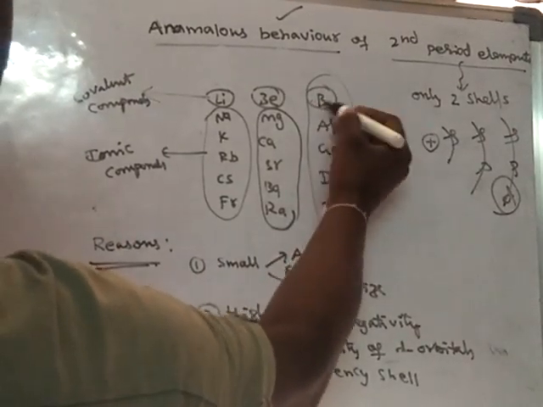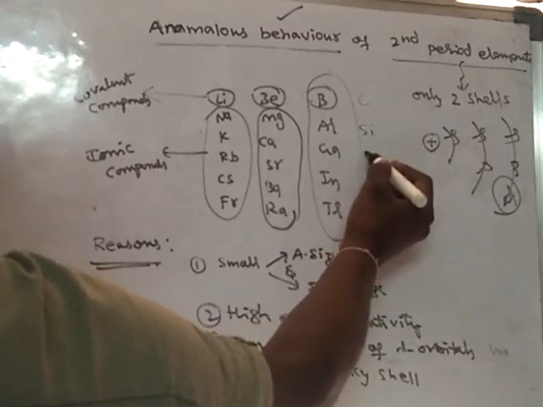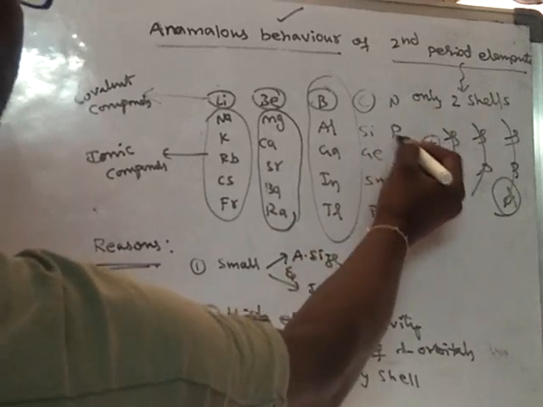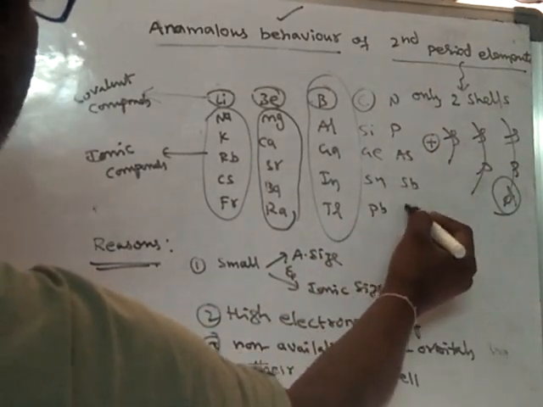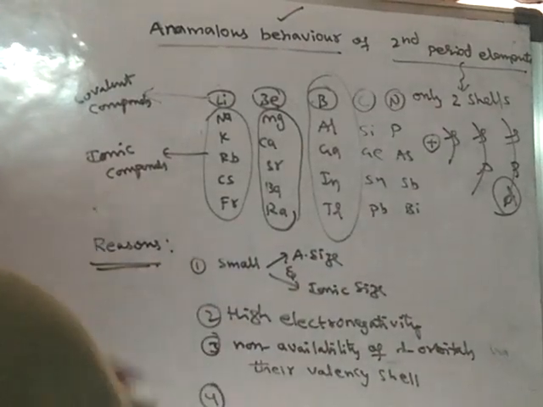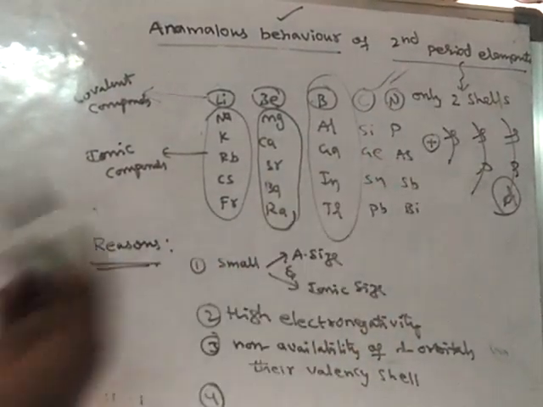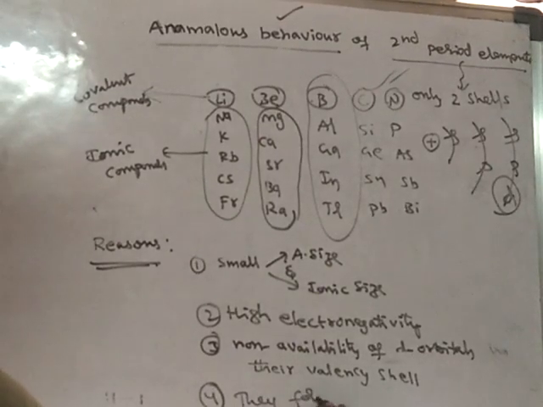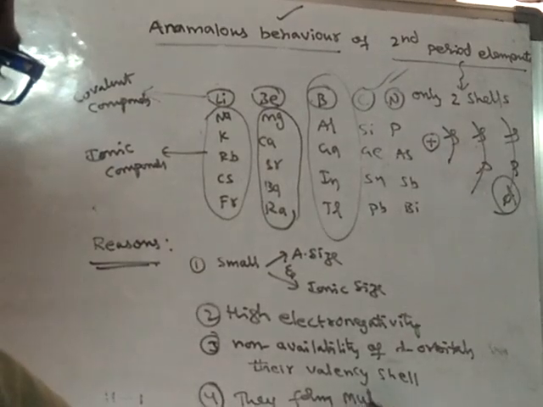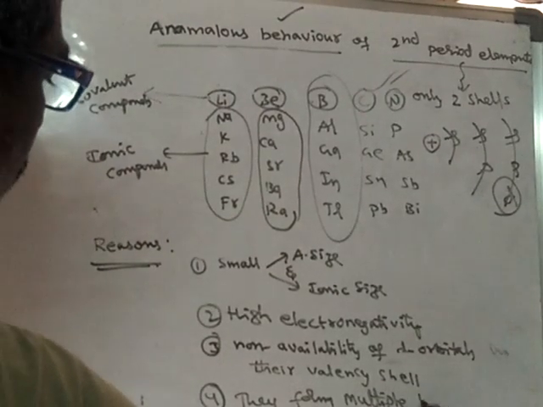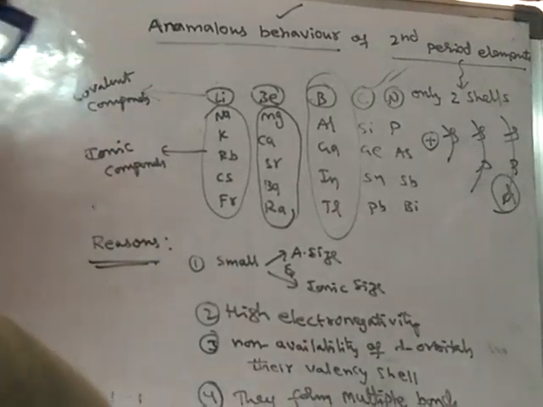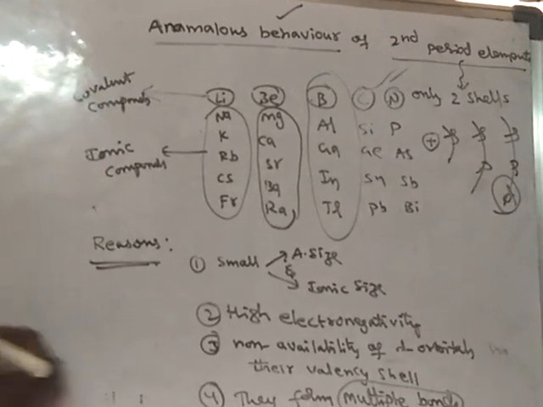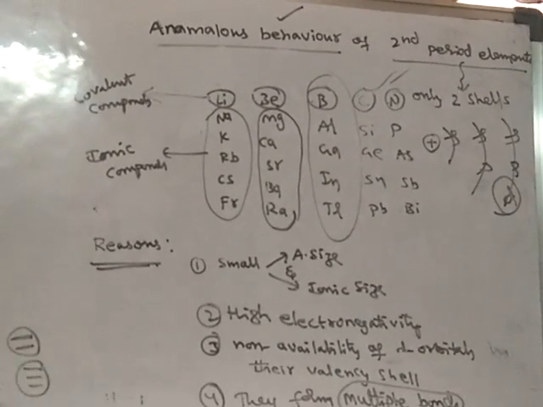Next, carbon, silicon, germanium, tin, lead. Carbon, nitrogen, phosphorus, arsenic, antimony, bismuth. Here the second period elements can form multiple bonds. What are multiple bonds? Double bond and triple bond are said to be multiple bonds.